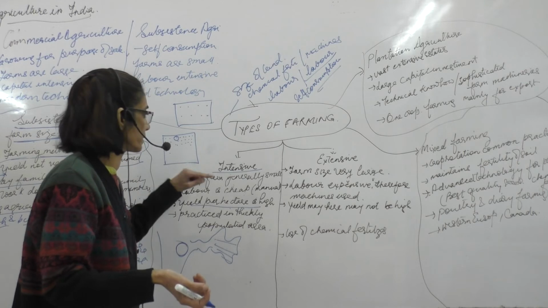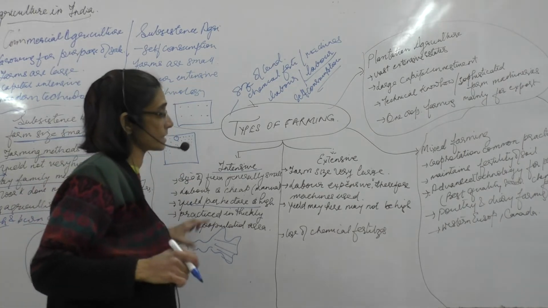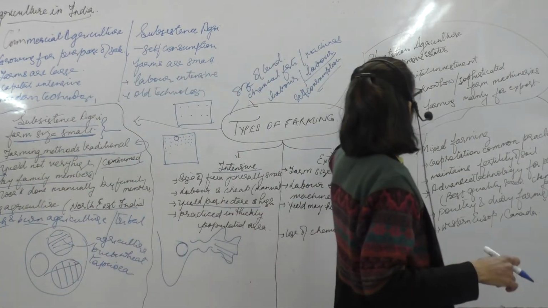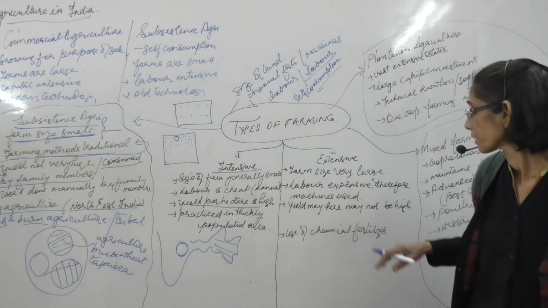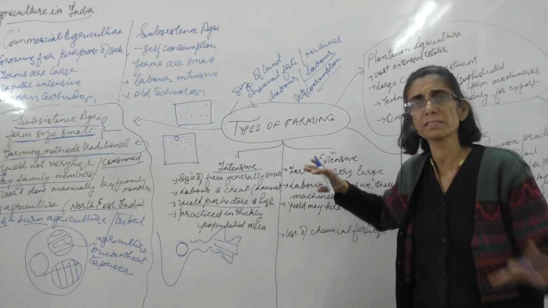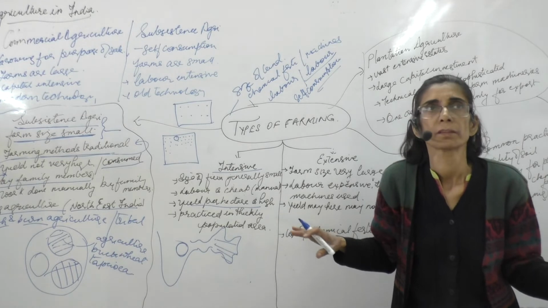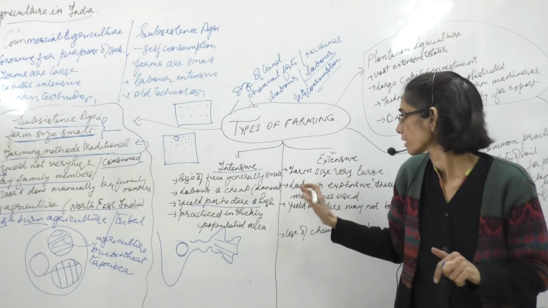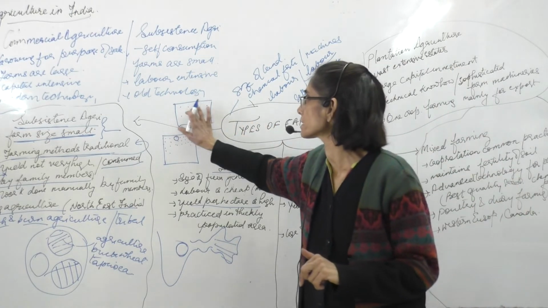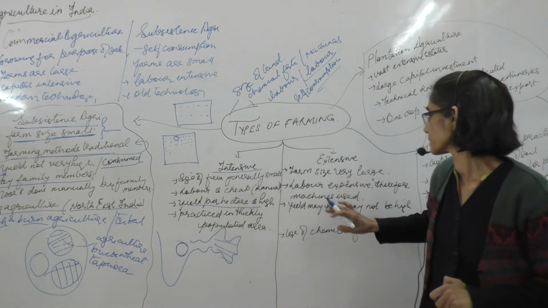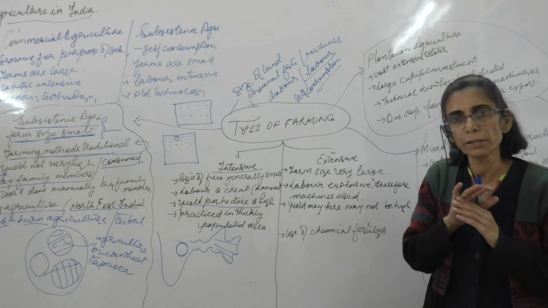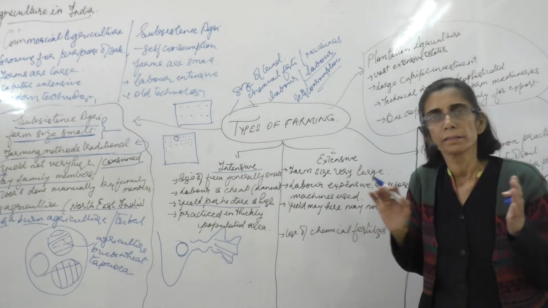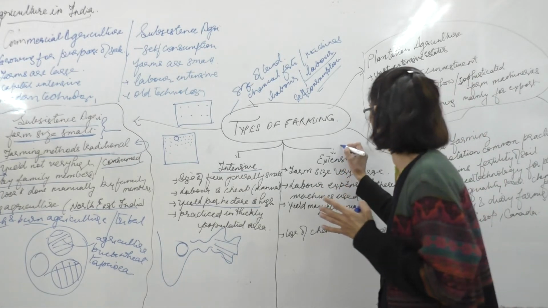So that is the difference, but in extensive, we have an example like plantation agriculture, where the size of the farm is very large. The size of the farm is sufficiently large for sufficient spacing between the plants. Here it's done on a very large scale. It may be done in a sparsely populated region.